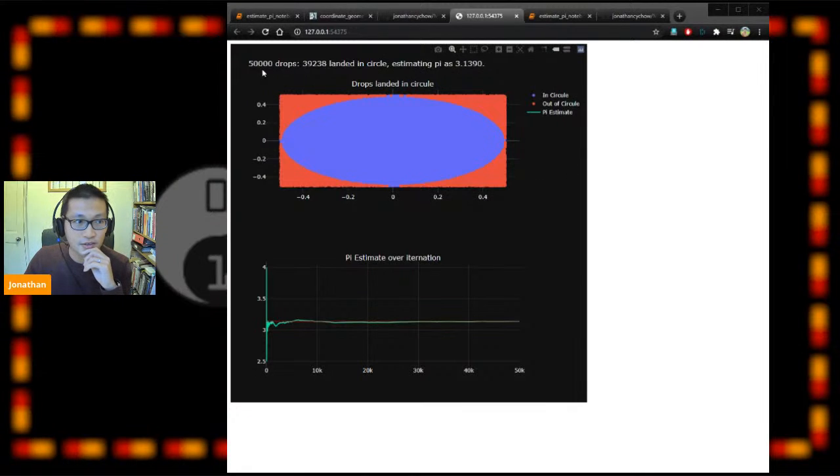So that's 50,000 drops in the circle, and that's the result of the estimations. Around 4,000 runs, we have a fairly good estimation already. Cool. Hope that's useful, and you have a good understanding of Monte Carlo simulations.